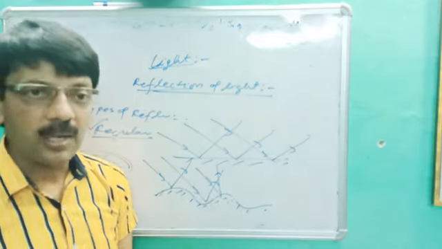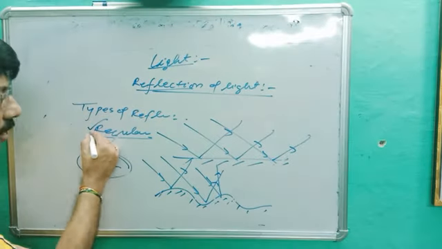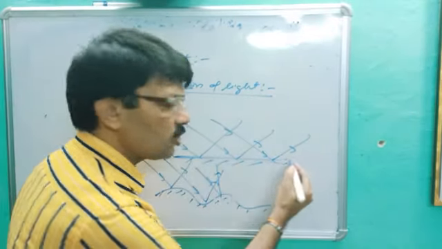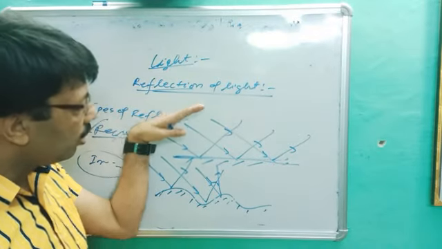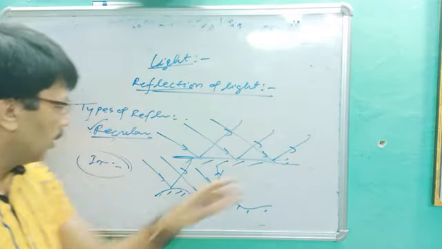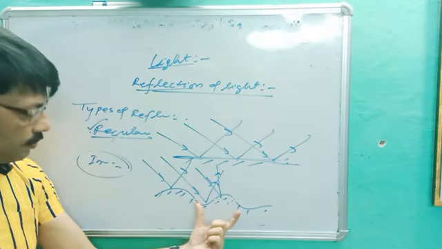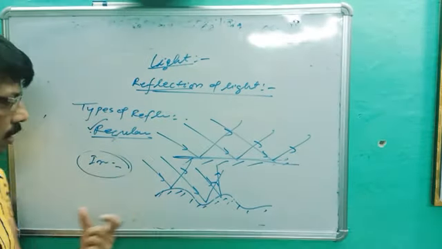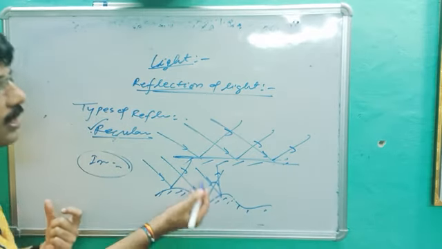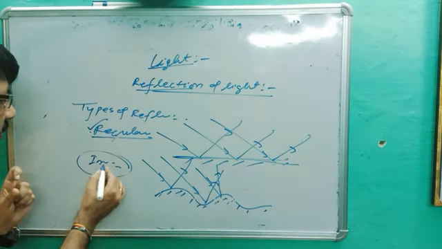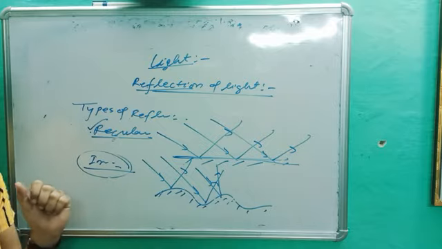So for regular reflection, the surface should be smooth and there should be an order of incident ray and reflected ray. And for irregular reflection, the surface is curved or zigzag, on which there is no order between incident ray and reflected ray. This reflection is called irregular reflection.